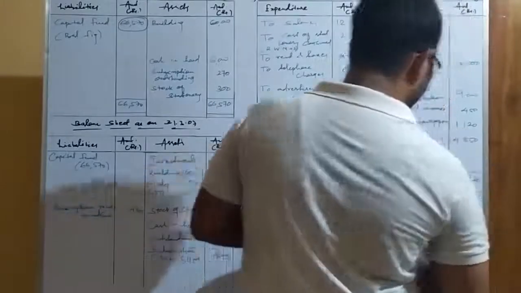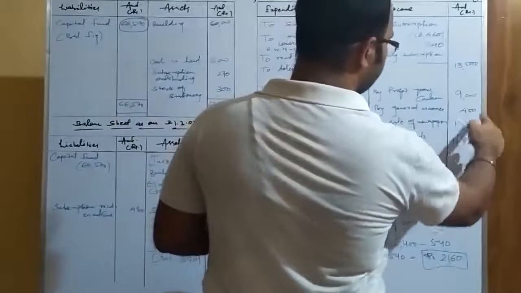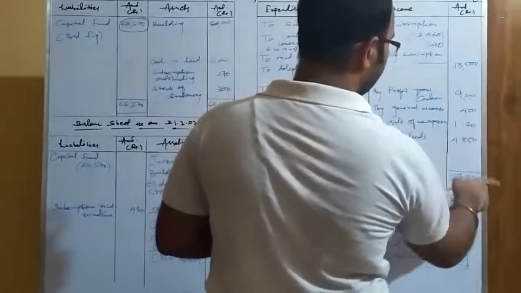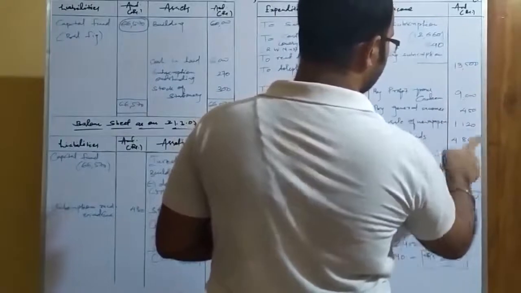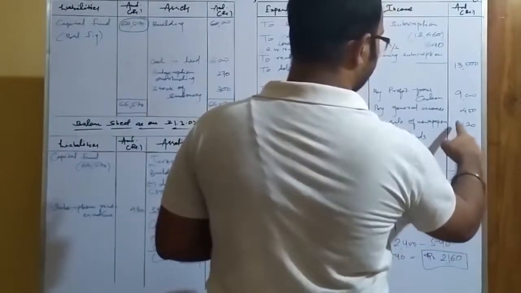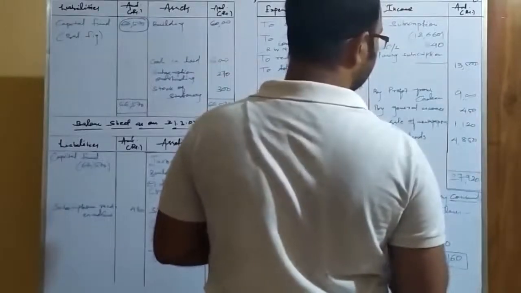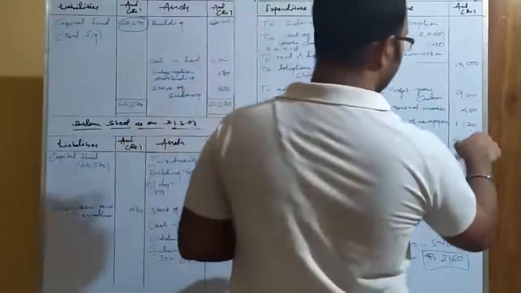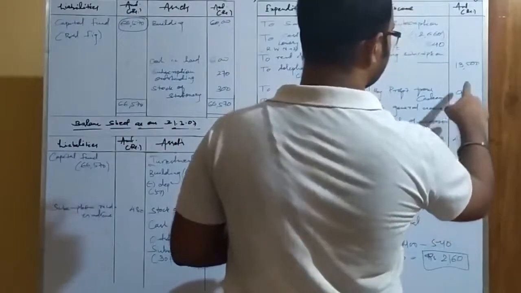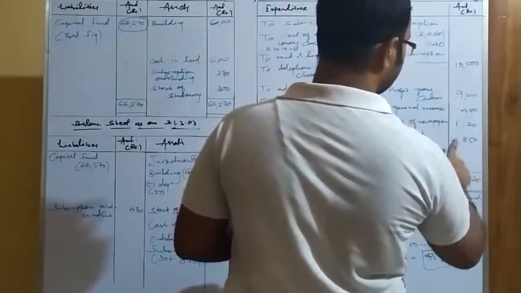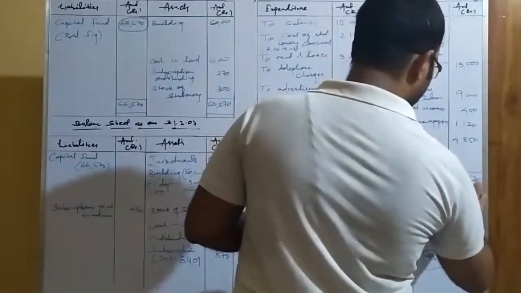So the credit total comes to 27,920. Let's again check. 28,920.